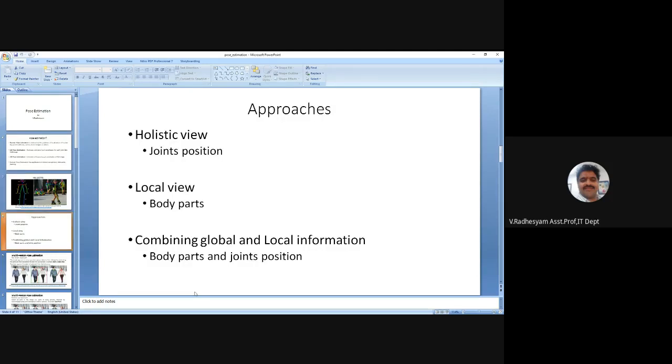For pose estimation, there are mainly three types of approaches. One is the holistic view, that means to identify according to joint positions. Second is the local view, that means based on body parts. Third is by combining both global and local information, that means both body parts and joint positions.